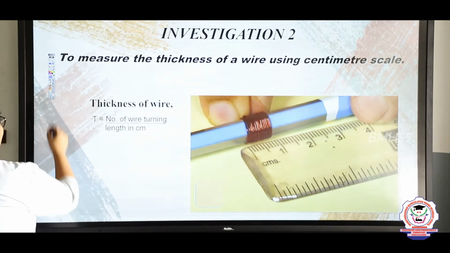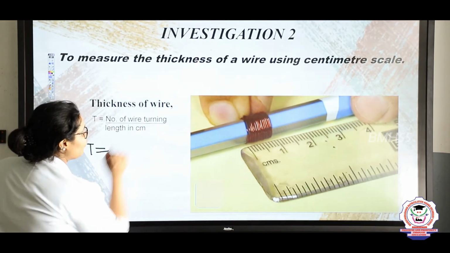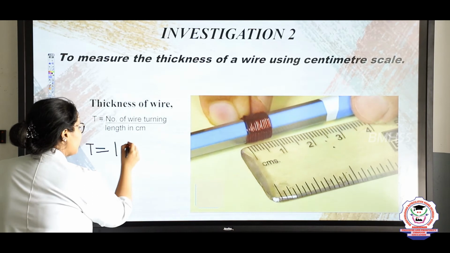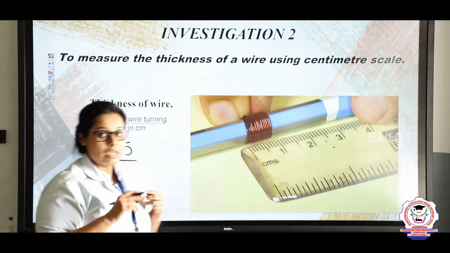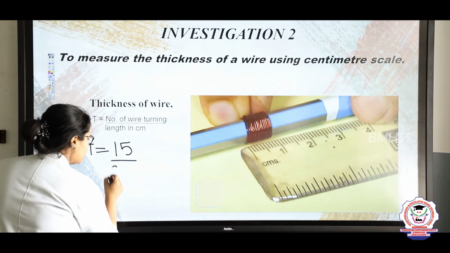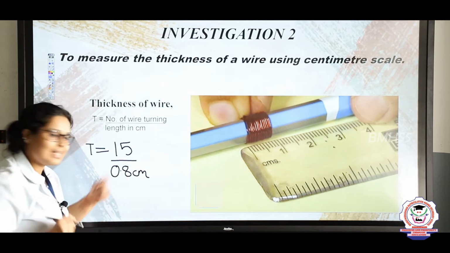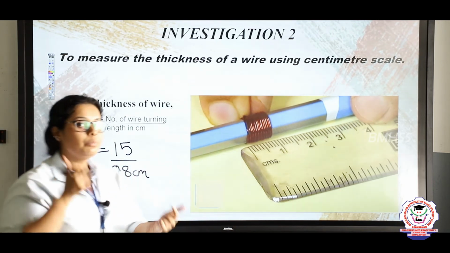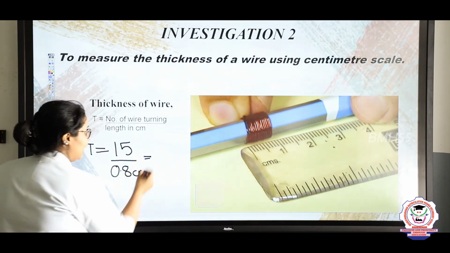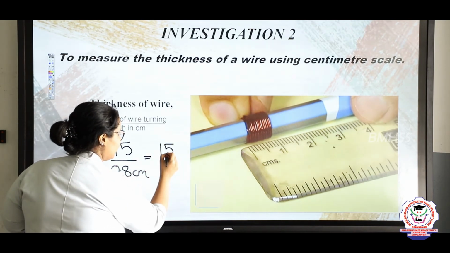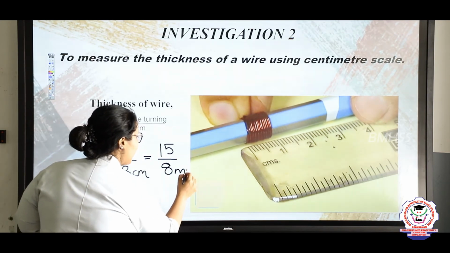Now let's do the calculation here. The thickness will be the number of turns, which is 15, divided by the length in centimeters, 0.8 centimeter. Now this is in decimals, so I want to convert it into millimeters. I can write it by multiplying by 10, and I will get 15 divided by 8, that is 8 mm.